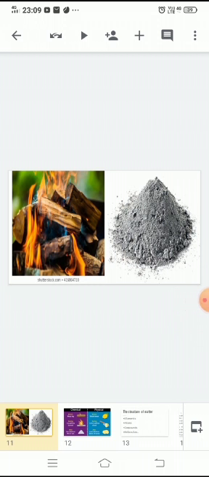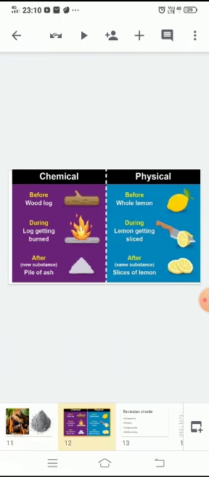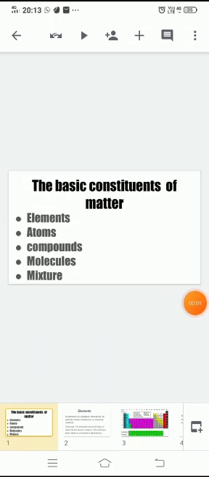Now, I think you will be able to give me the title of the lesson. Yes. Physical and chemical changes. In physical change, no new substance is formed. But in chemical change, new substance is formed. You have learnt a little about physical and chemical changes in class 6. In order to understand them better, let us study the structure of matter.